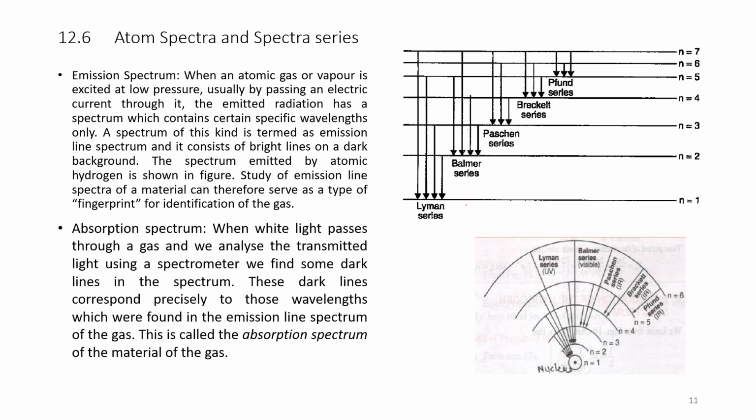Absorption spectrum. When white light passes through a gas and we analyze the transmitted light using a spectrometer, we find some dark lines in the spectrum. These dark lines correspond precisely to those wavelengths which were found in the emission line spectrum of the gas. These are called the absorption spectrum of the material of the gas.